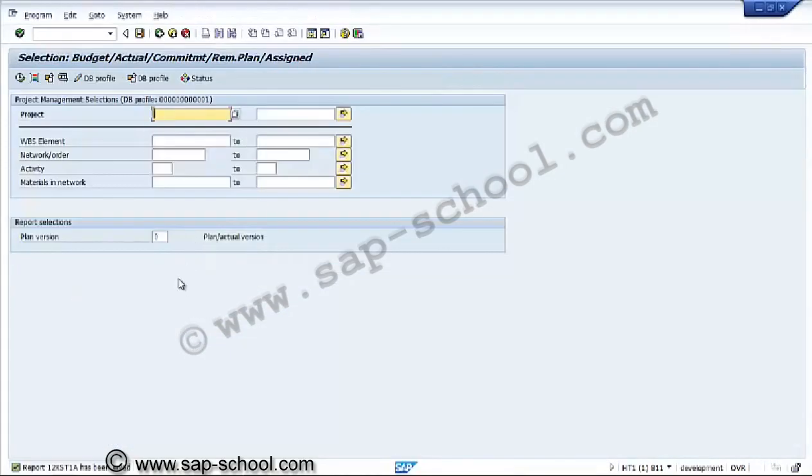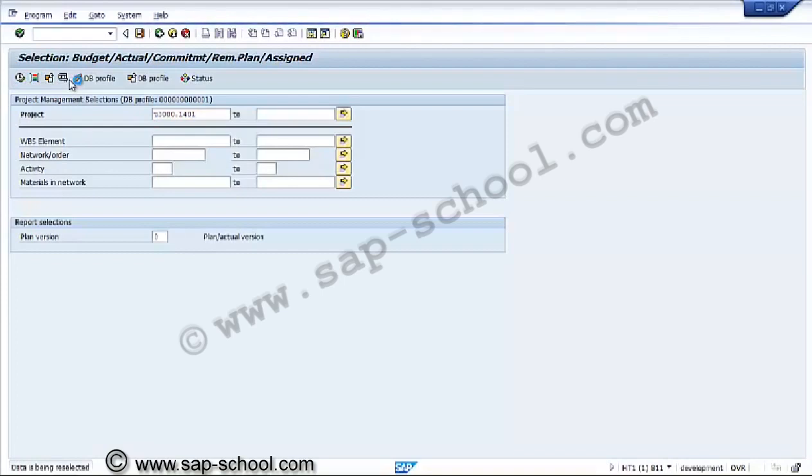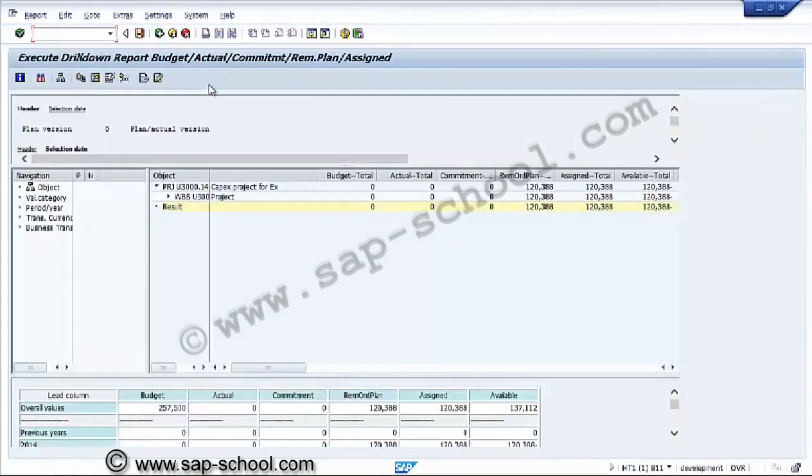Now this is the report. We are looking for a project budget. Here also we have the dynamic selection, a testing functionality, database profile, change of database profile, and status restrictions. So this is the budget report we have.